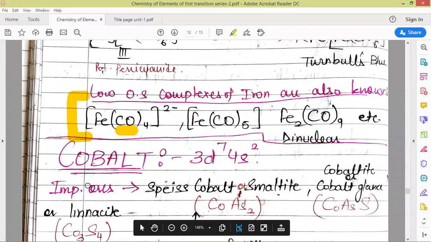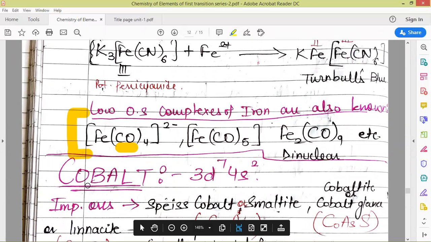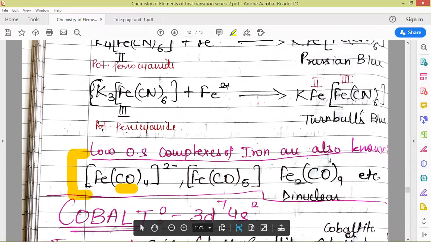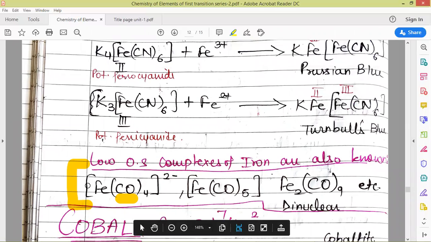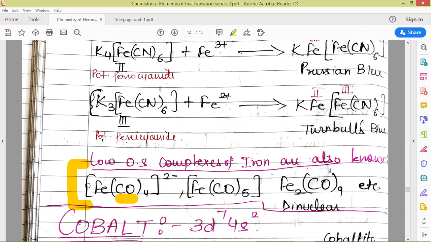Next we have cobalt. I think we will be discussing cobalt in the next video. So that is it for this video. In this video, we have covered two elements out of the 3D series of transition elements, that is manganese and iron.